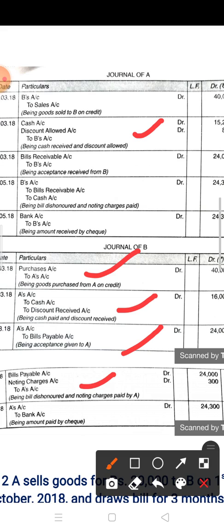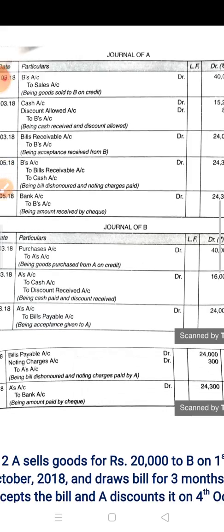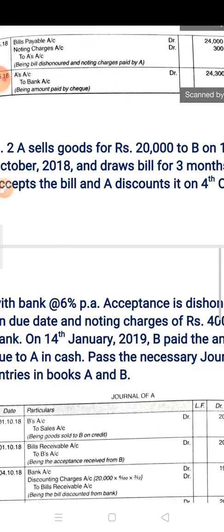At last the amount is paid by B through check, so on 16th the entry will be A's account debit to bank account 24,300. In this way you give the journal entries for question number 1, when the bill was retained till the date of maturity and is dishonored. Now question number 2.